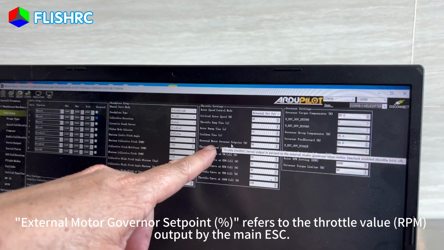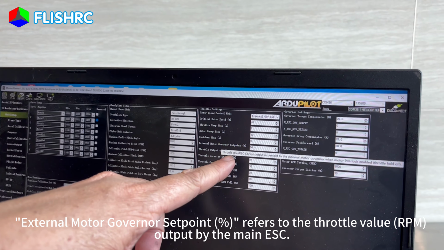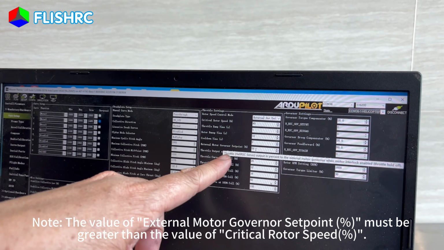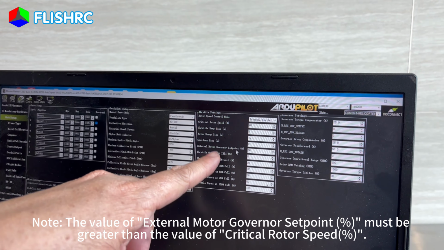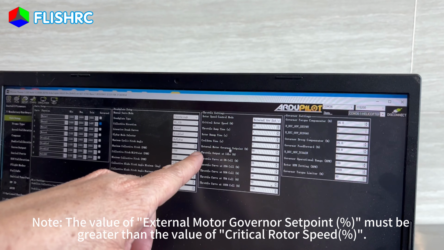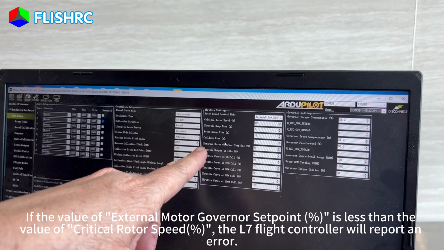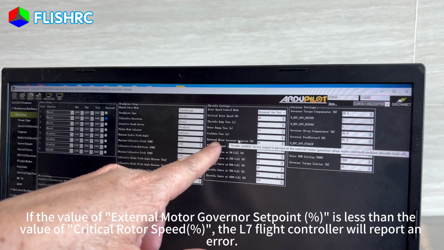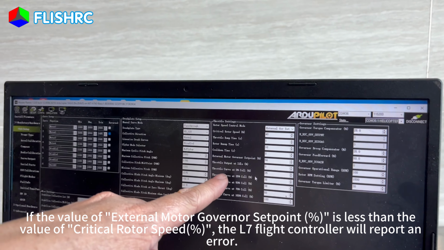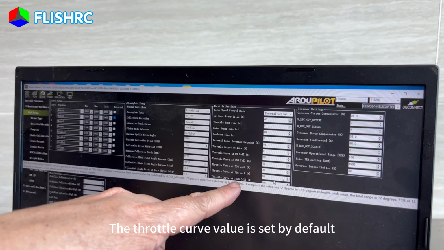External motor governor setpoint refers to the throttle value RPM output by the main ESC. Note, the value of external motor governor setpoint must be greater than the value of critical rotor speed. If the value of external motor governor setpoint is less than the value of critical rotor speed, the L7 flight controller will report an error. The throttle curve value is set by default.